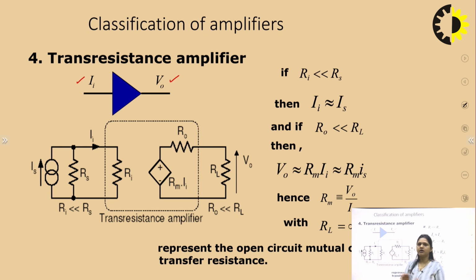We have just swapped the position of current and voltage, and now this amplifier is known as a transresistance amplifier. Why? Because here the gain can be represented by output signal upon input signal, and we know that V by I can be represented as resistance. So here the amplification factor is represented by Rm. Now let us see the modeling of this circuit.